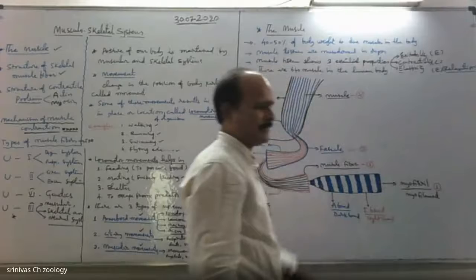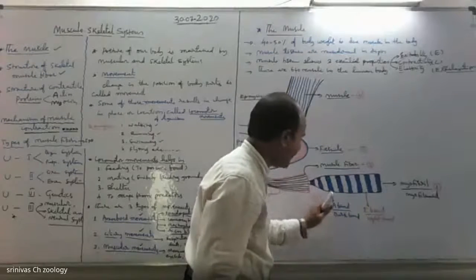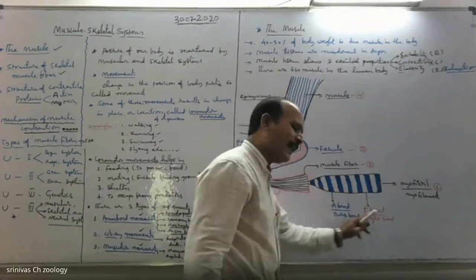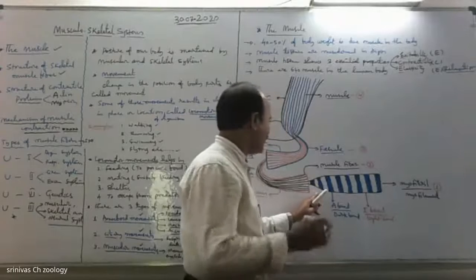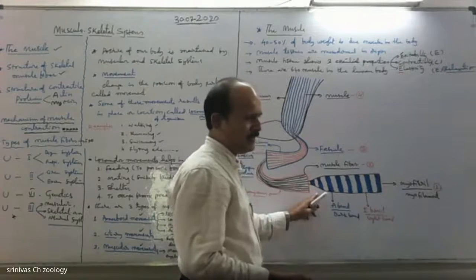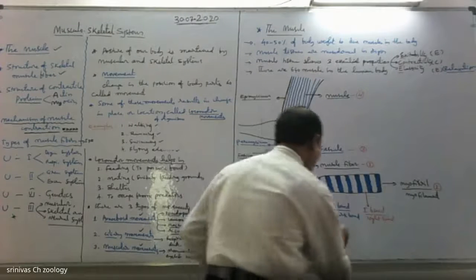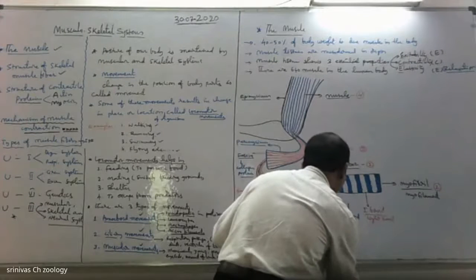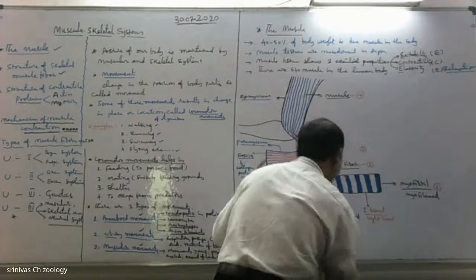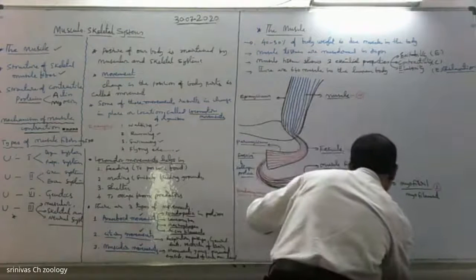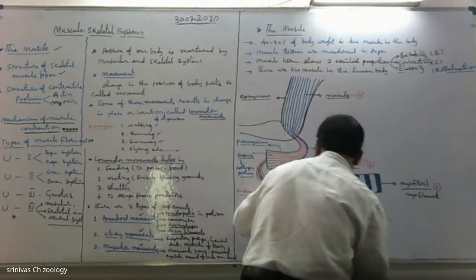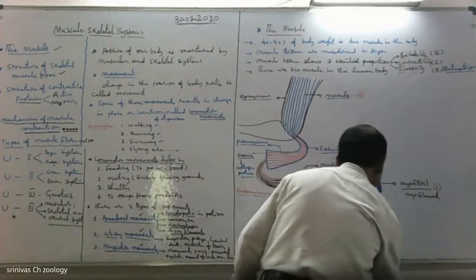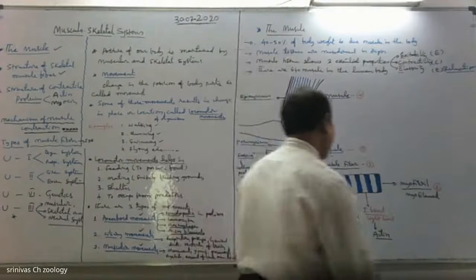And the myofilament shows alternate dark and light bands due to presence of actin and myosin. Actin is a light band or a thin filament, and myosin is a thick filament. The A band is due to the presence of the contractile protein myosin, and actin is the contractile protein which forms the I band. Thick and thin filaments. See, actin is a thin filament.